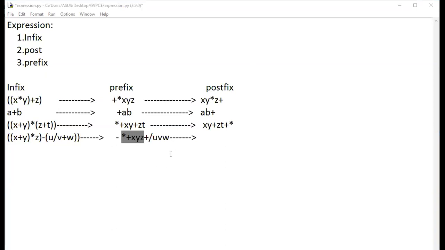Madam, in the first expression, you have written x star y plus z is equal to plus star x y z, no, madam? The same is repeated in the fourth expression, no, madam? In the first part, you have written star plus x y z. Look at the symbol. Inside plus, outside multiplication. Yeah, inside multiplication, outside plus. Okay, madam, okay. That's it.